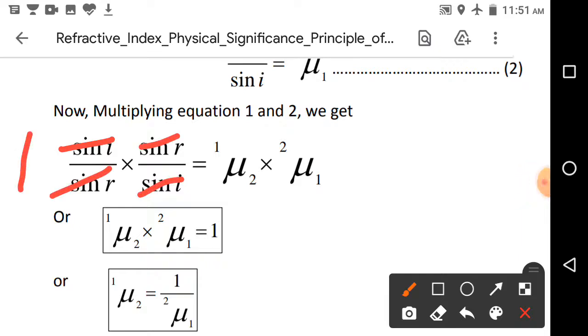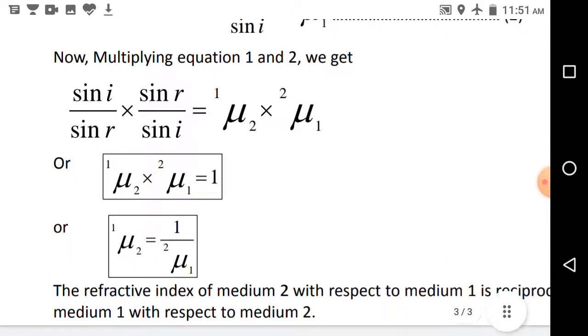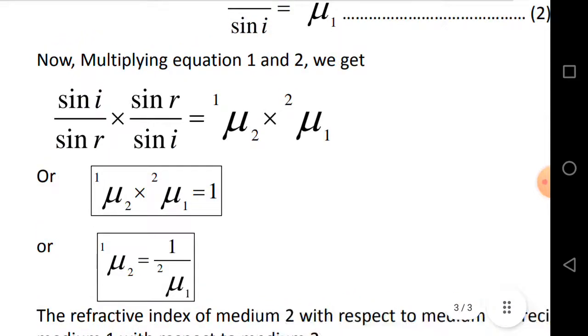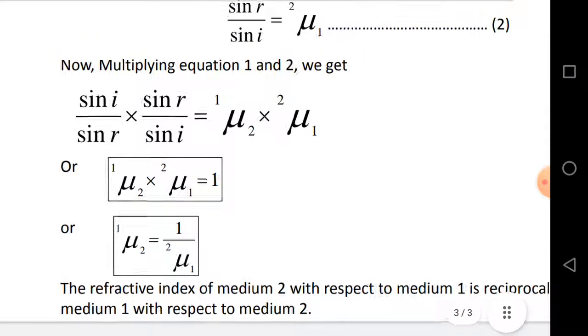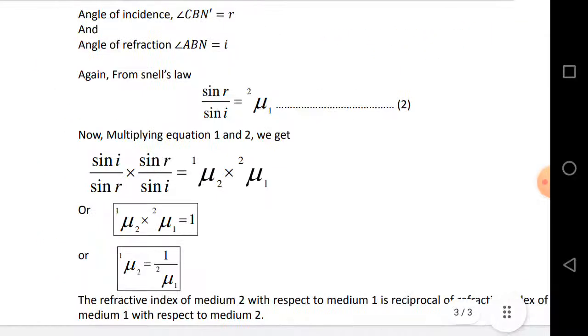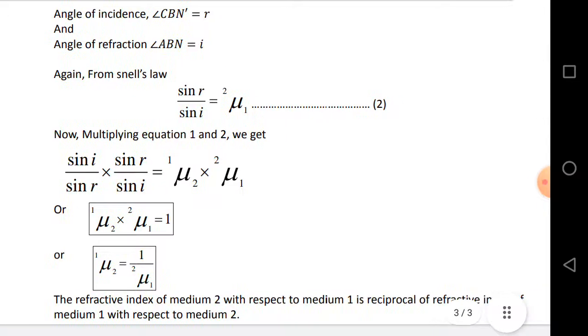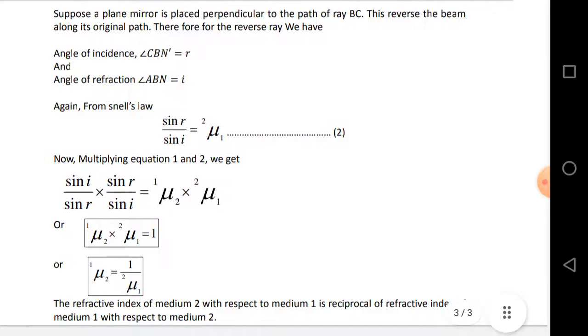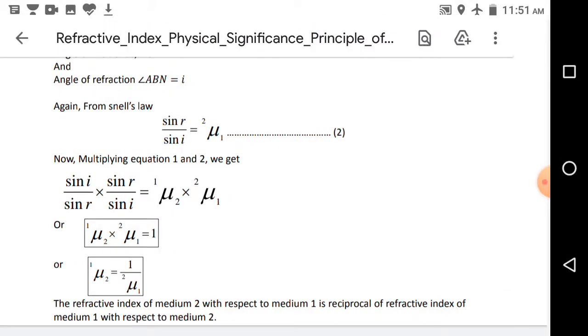So mu 2 1 into mu 1 2 equals 1, or mu 2 1 equals 1 by mu 1 2. We can say the refractive index of the second medium with respect to the first medium is equal to 1 by the refractive index of the first medium with respect to the second medium. So from this principle we conclude that the refractive index of medium 2 with respect to medium 1 is the reciprocal of the refractive index of medium 1 with respect to medium 2.